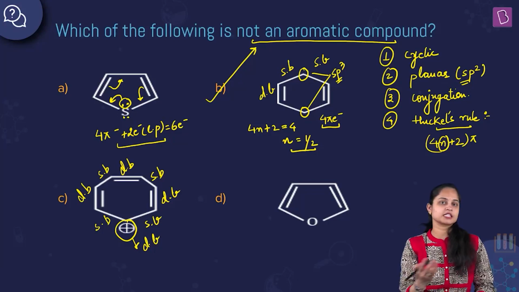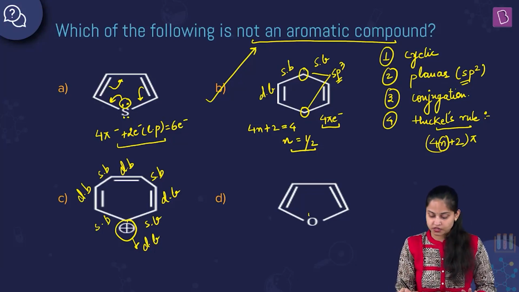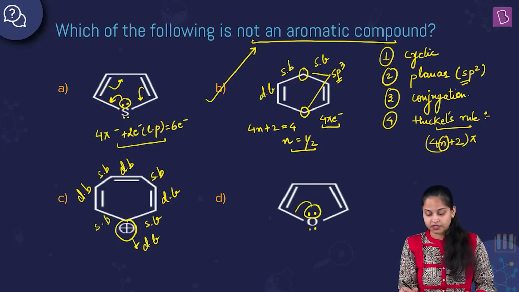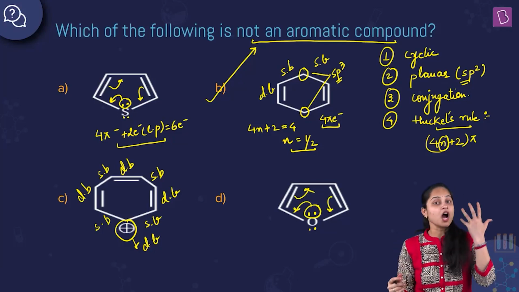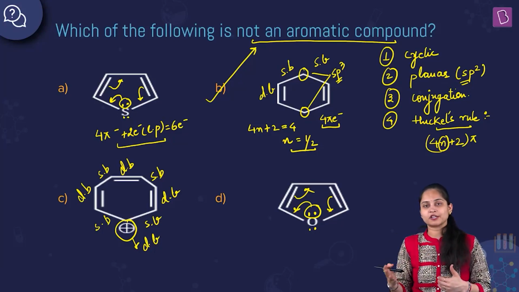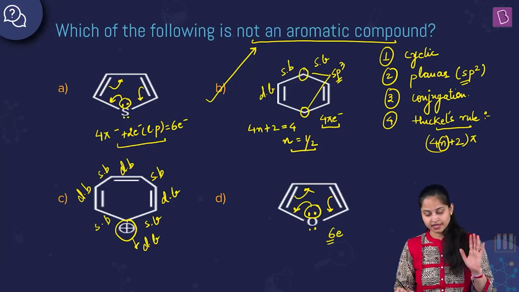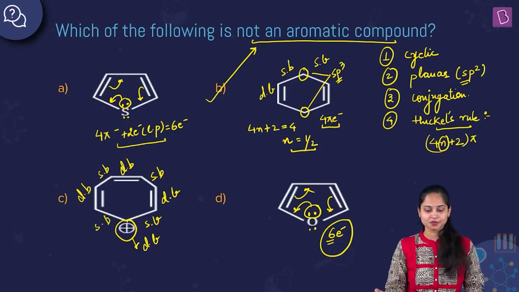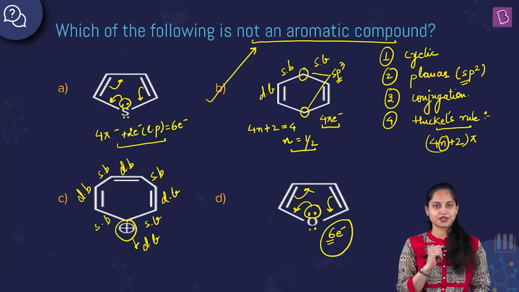Talking about option number D, it is similar to option number A wherein we have just changed the heteroatom. So this is oxygen present over here. The lone pair of electrons present on the oxygen will be involved in the delocalization of pi electrons. It is cyclic, planar, conjugation is taking place. How many delocalized pi electrons are involved? It's a total of 6. So yes, it follows Huckel's rule. So I'll mark option number B as the right answer to this question. It is a non-aromatic compound. Option number B is the right answer.